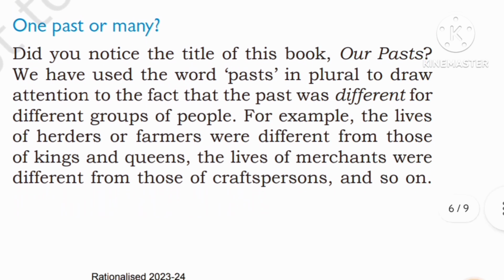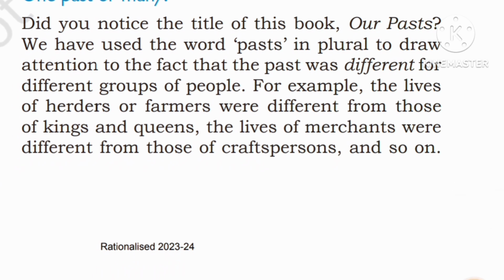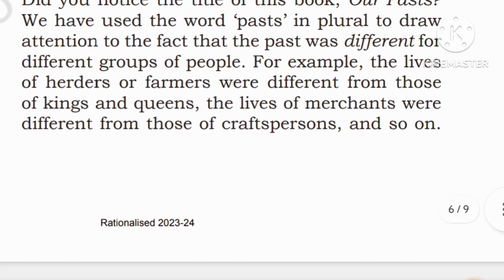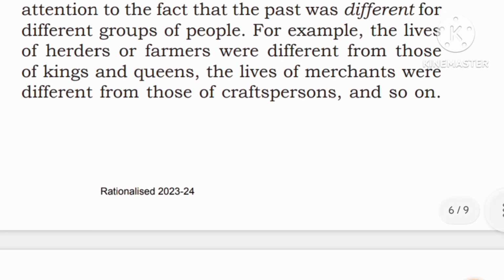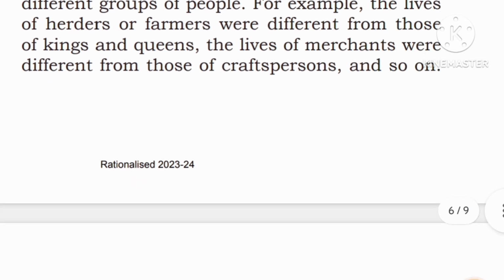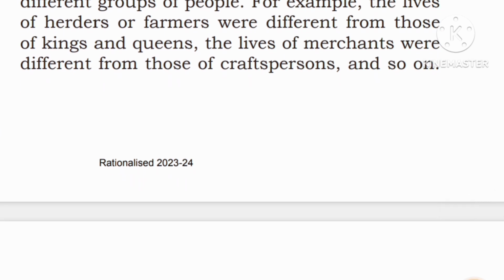One past or many? Did you notice the title of this book, Our Past? We have used the word past in plural to draw attention to the fact that the past was different for different groups of people. For example, the lives of herders or farmers were different from those of kings and queens. The lives of merchants were different from those of craftspersons, and so on.